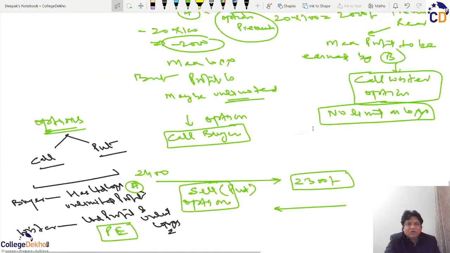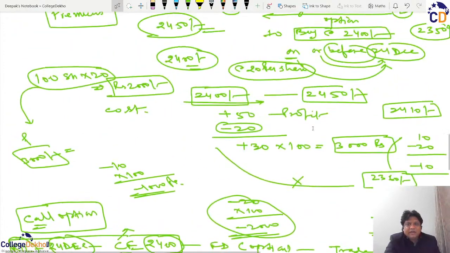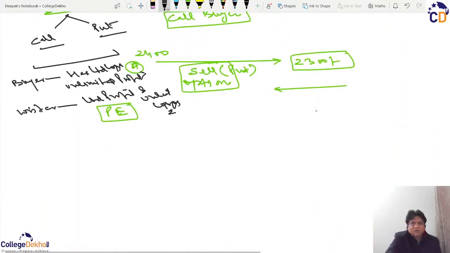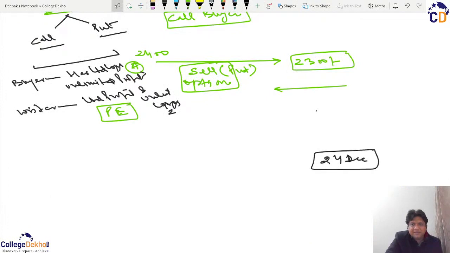I said in this case that if I entered into the contract to settle on a particular date, that is 24th December, so this option had a date of 24th December, and I said it can be entered only on that particular date or any date,